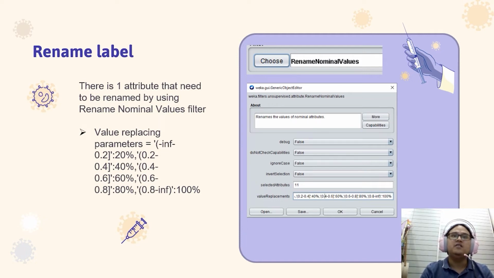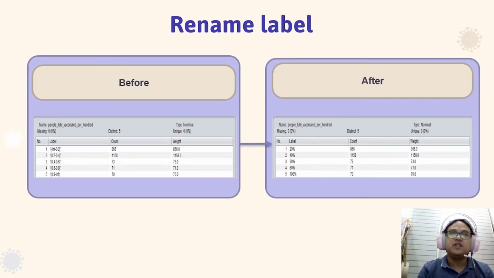In the filter properties, the new label for each bin is renamed accordingly to 20%, 40%, 60%, 80%, and 100%. As you can see, this is the result before and after applying the rename nominal value filter with 5 bins that have been labeled with a new one. As a result, it is easier to recognize the data with the new label set.